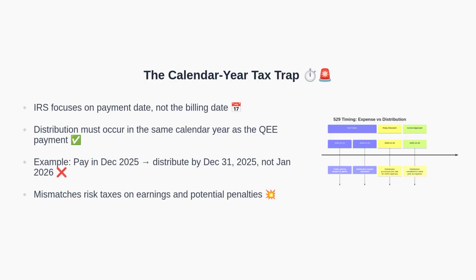A distribution in early January 2026 would be a mismatch. Such a mismatch could cause the earnings portion of the distribution to be taxable and possibly subject to penalties. With that timing rule in mind, let's visualize the full semester cash flow rhythm.